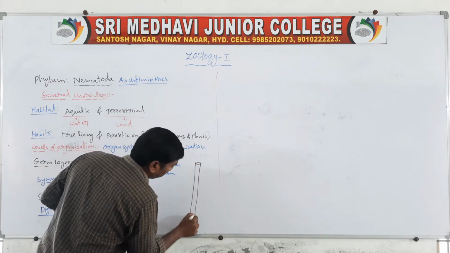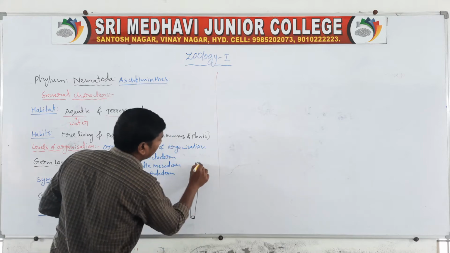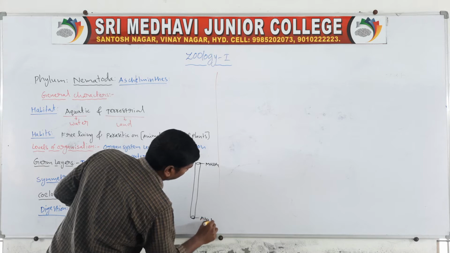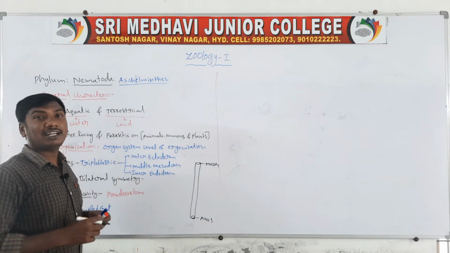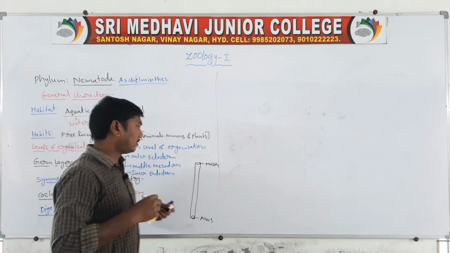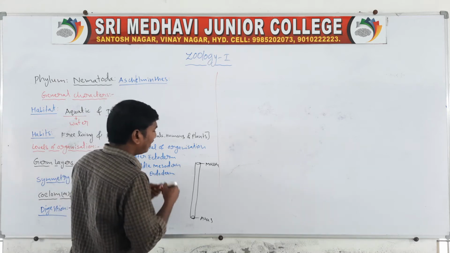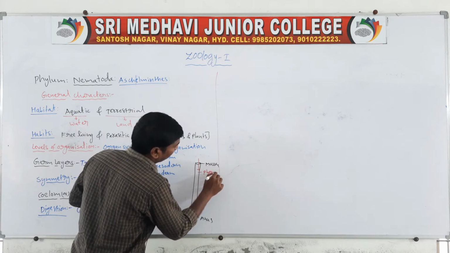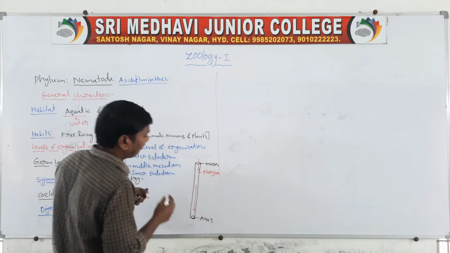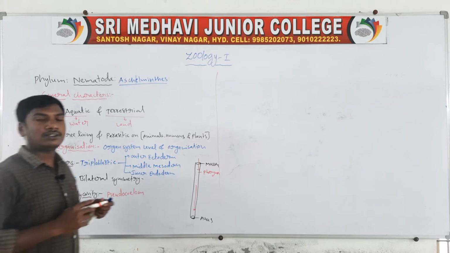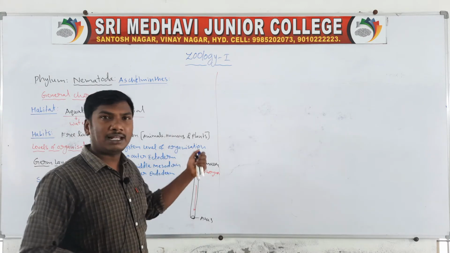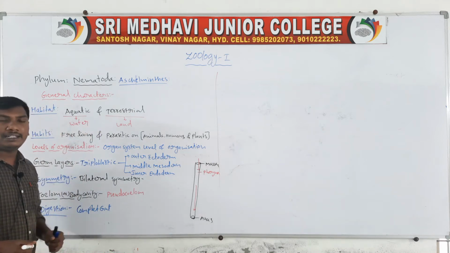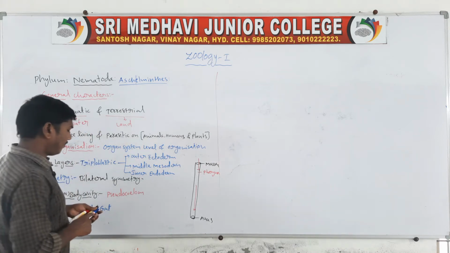It is a one-way gut, with food moving only one way, from mouth to pharynx onward. The complete gut is formed for the first time in phylum Nematoda animals.